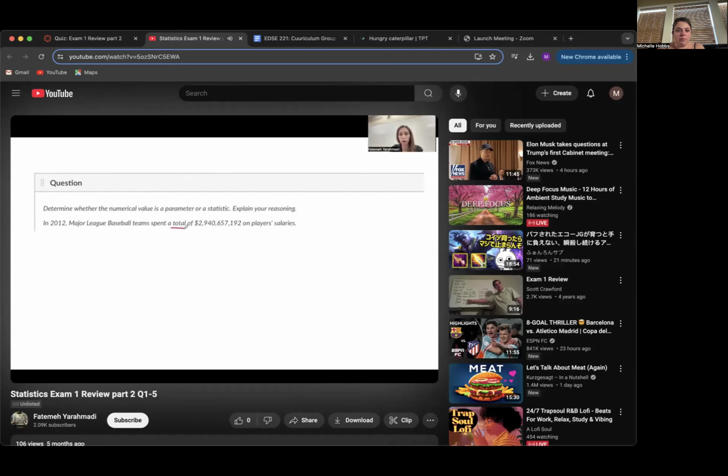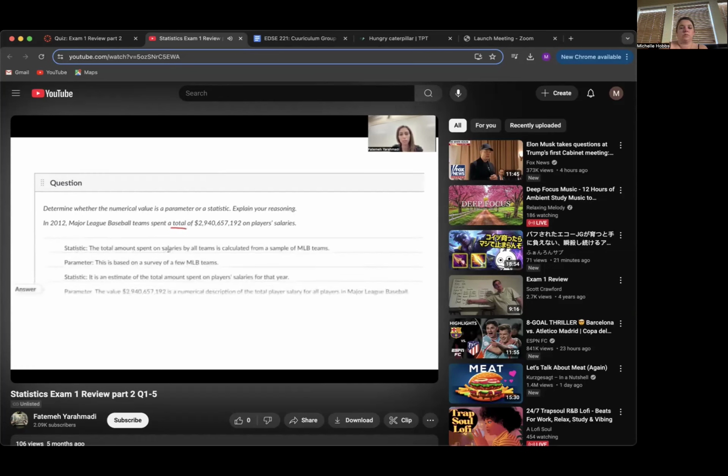So a total of, right? So this is a keyword for you, everyone. First of all, when you're looking at the multiple choice, the very first one says the statistic is the total amount spent on salaries by all teams. Well, it's not statistic. Statistic is about sample. It's not about the population. So this is not correct.